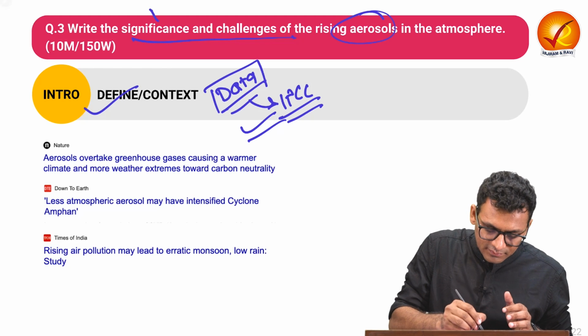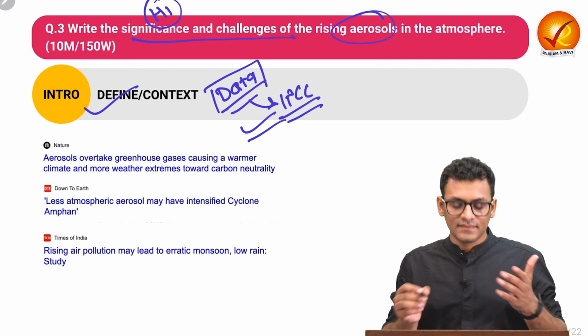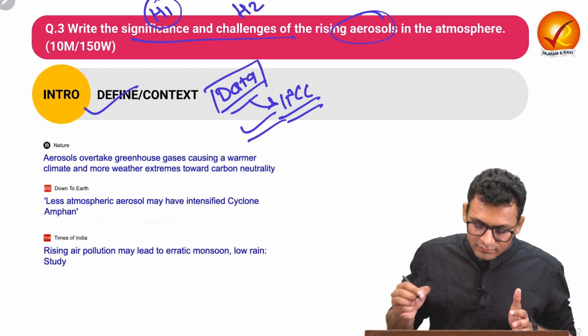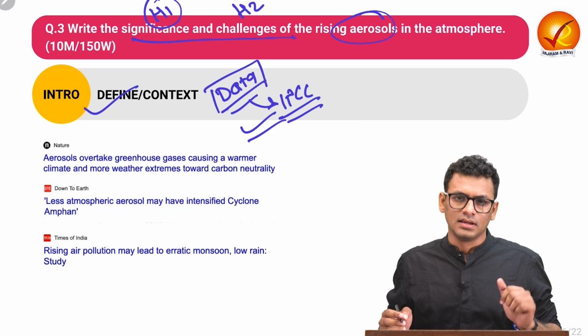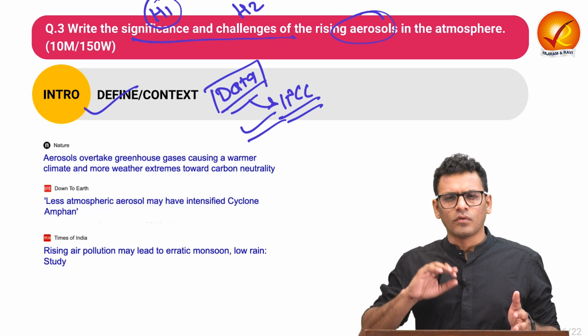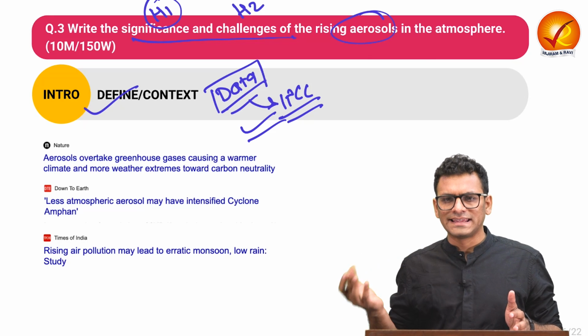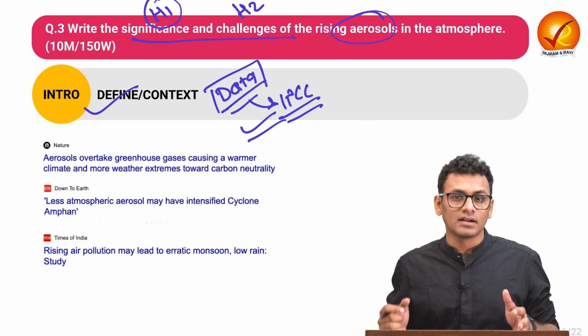In the body, in heading 1, we will talk about the significance of the aerosol, and in heading 2, we will be talking about the challenges of the rise in aerosol for the atmosphere. And finally, in the conclusion, we will be talking about the way forward. So what exactly we need to do to mitigate any challenges with respect to aerosol for the atmosphere. So let us start with the introduction.